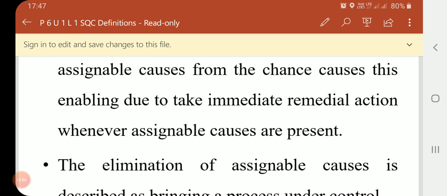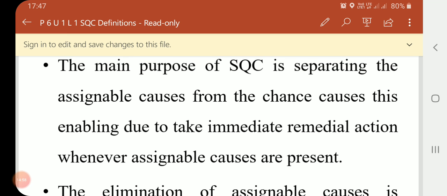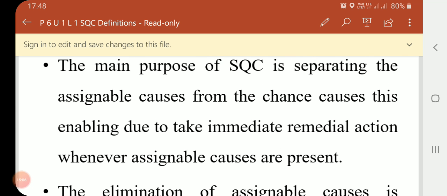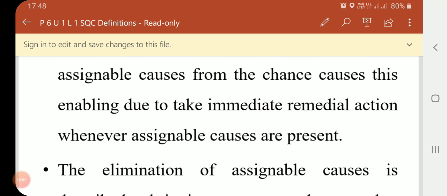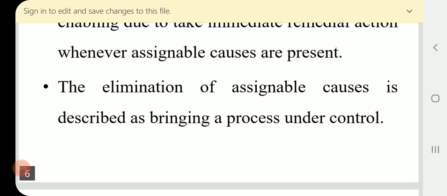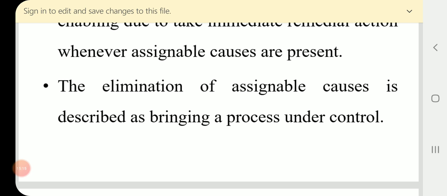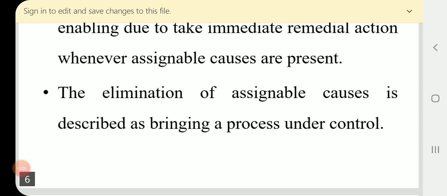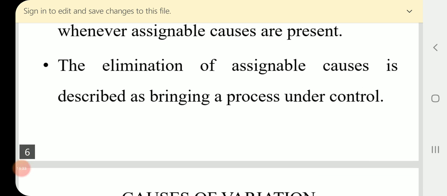Such separating of assignable causes from chance causes is one of the main important purposes of statistical quality control. The elimination of assignable causes is described as bringing a process under control. Why eliminate the assignable causes after separating them? Because the process is then under statistical control.